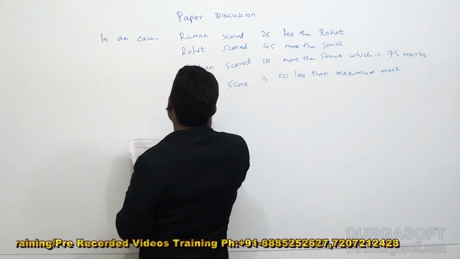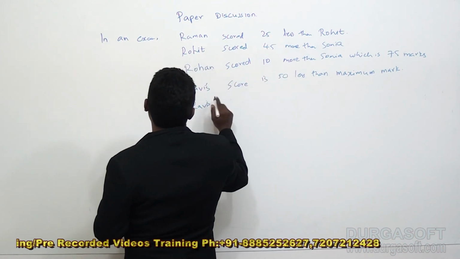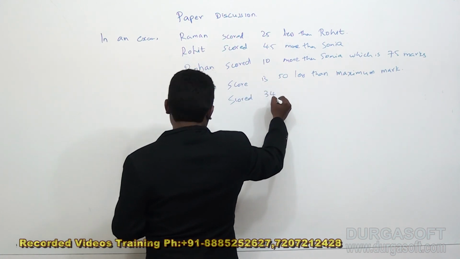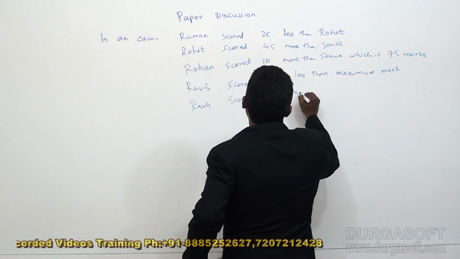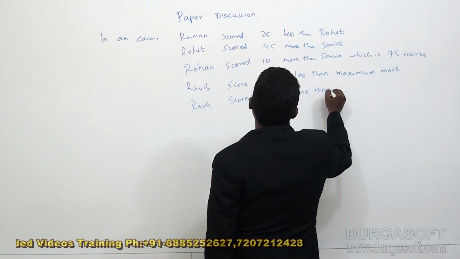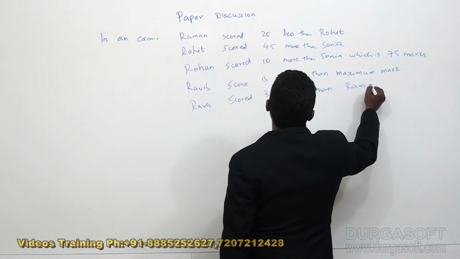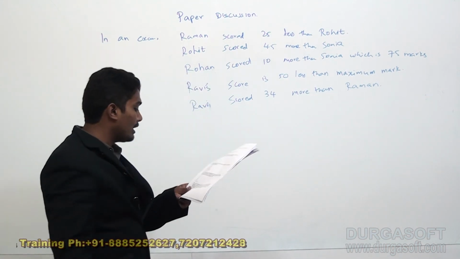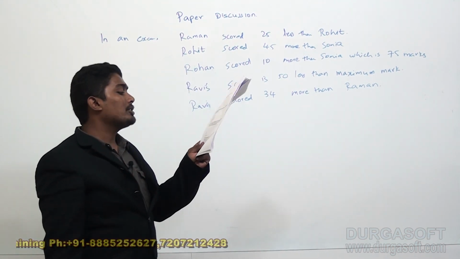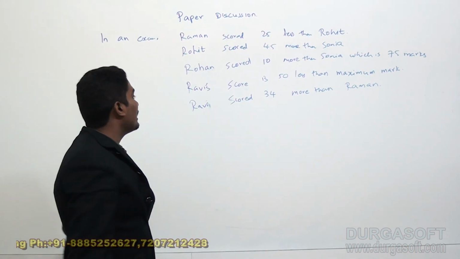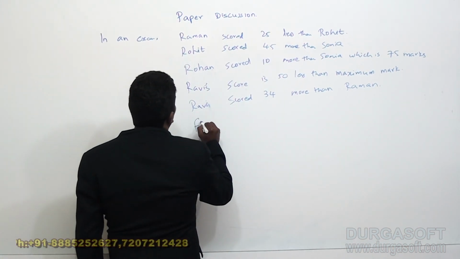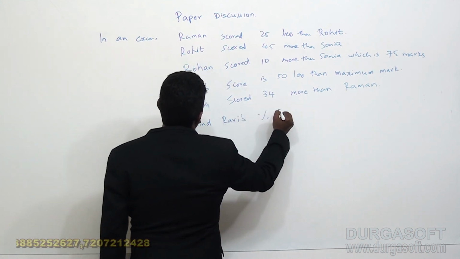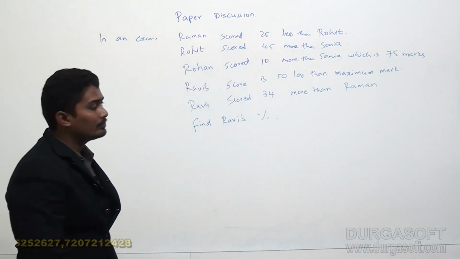And Ravi scored 34 more than Raman. The question is, what approximate percentage of marks did Ravi get? So find Ravi's percentage.